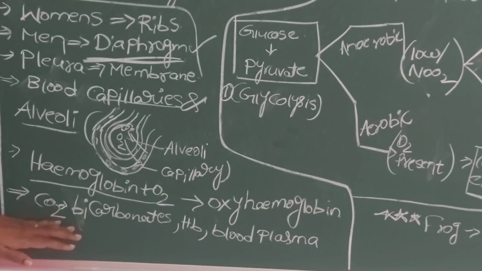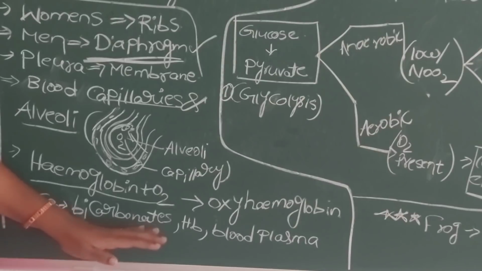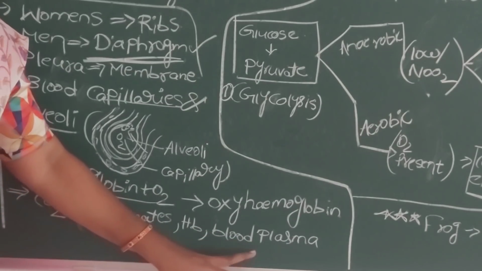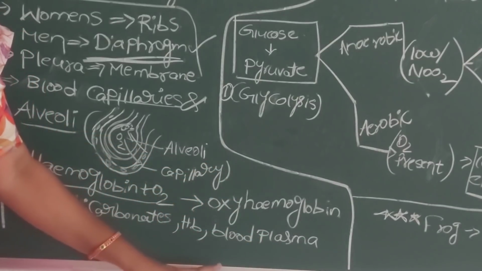Coming to CO2, most of it is transported in the form of bicarbonates, some amount is combined with hemoglobin, and a remaining small amount of CO2 is dissolved in the blood plasma also.